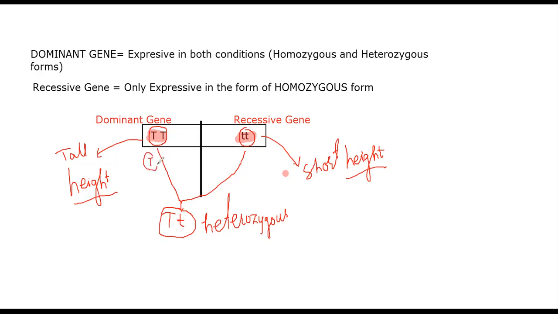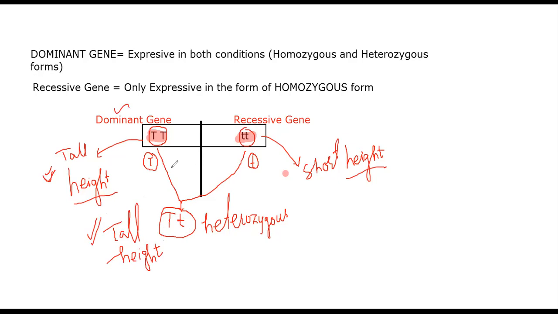The capital T, half of the gene will be transferred from this side and half of the gene will be transferred from this side, and when they both react together they form heterozygous, but they also produce the same character. Let's suppose this zygote is also producing the tall height structure. Now this type of structure is called what? This is the F2 generation character, and this tall height structure has repeated itself. So the character which repeats itself is called dominant.